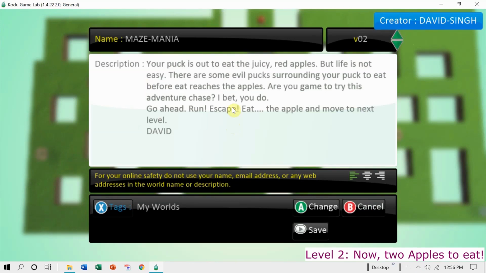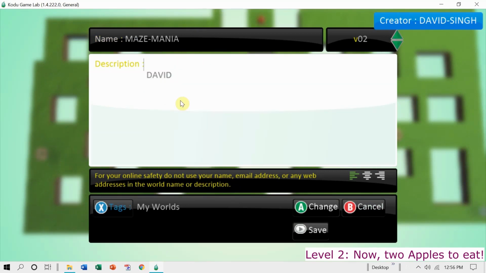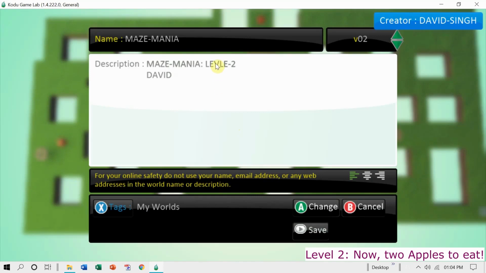We just have to say that this is level 2 of the game. So in description, I just mention MAZE-MANIA level 2. Let us save this.